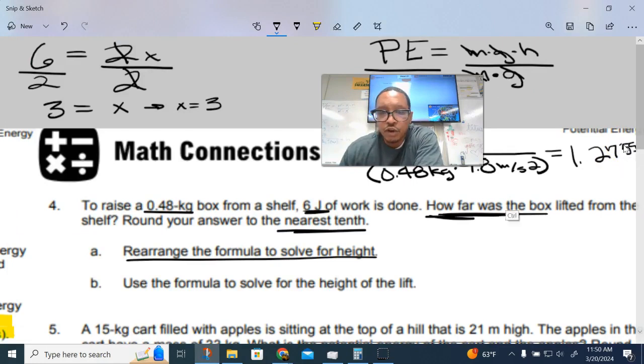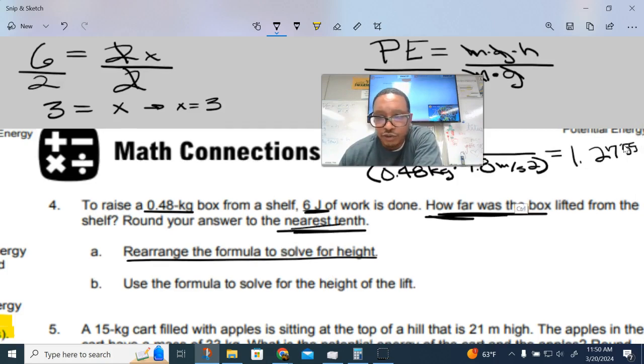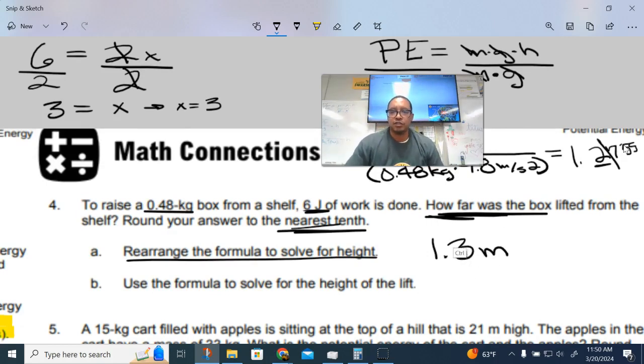And then it says we have to round to the nearest, right? Round to the nearest 10th. That's where it is right there. The 10th is right here, okay? So we need to round there. So 5 or more, up the score. So it's going to end up being 1.3 meters, because it's asking us for height, okay? So that is our actual answer there.